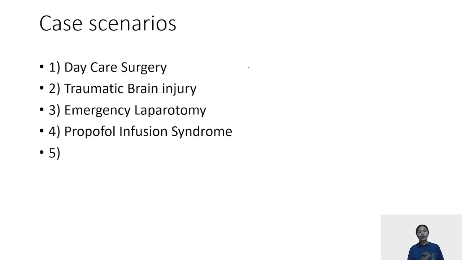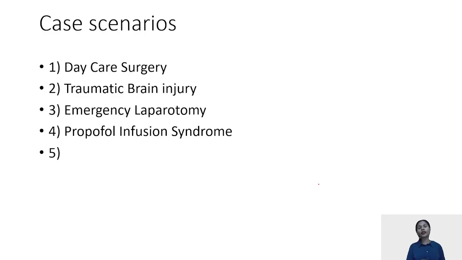Now, some case scenarios. I've already told you a case can be given to you, but eventually you have to take that one word out, and then the question becomes quite straightforward and one-liner. Like daycare surgery. They can give you any daycare surgery like fibroadenomas or inguinal hernias and ask you that if this patient is undergoing the surgery, then what agent of choice will be given? Propofol. Same, traumatic brain injury that I just told you. Emergency laparotomy. A patient had a complaint of abdominal pain and has been posted for emergency laparotomy. The patient is in shock, the vitals are not maintained. What is the drug of choice in such a patient?